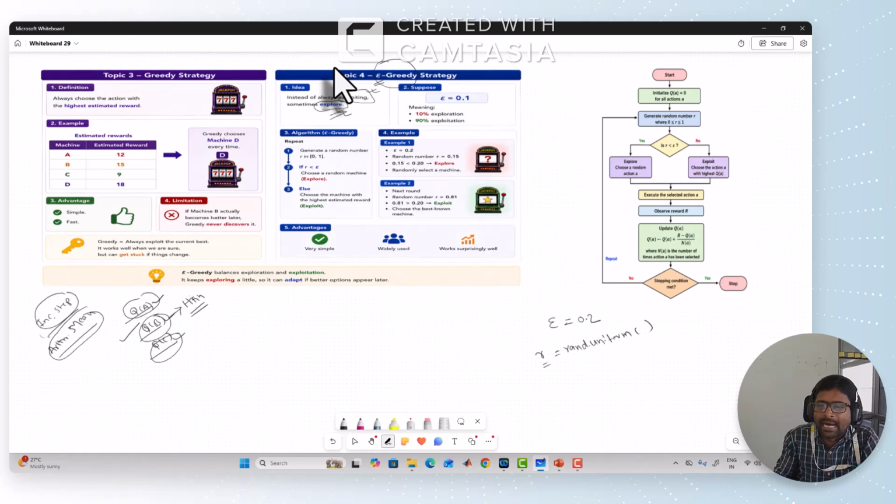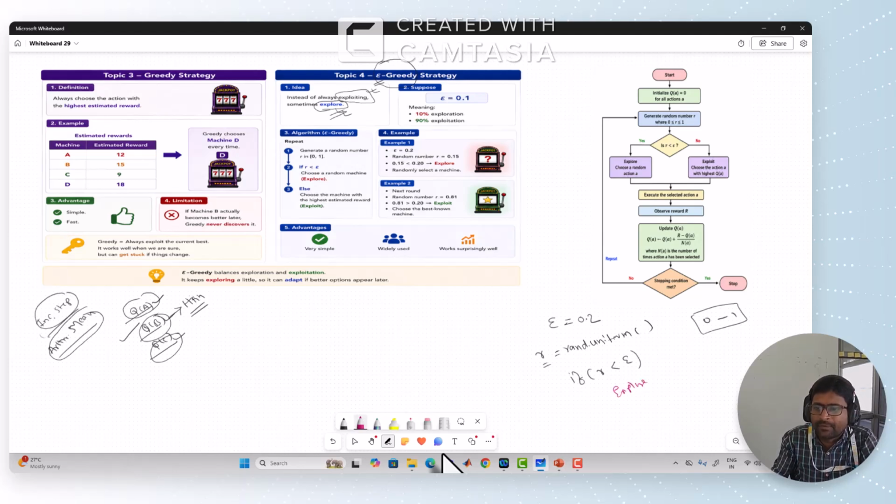That means R becomes some value between 0 and 1. So if this generated random value is less than epsilon, then it's better to go with explore. Explore means you try with the remaining machines.